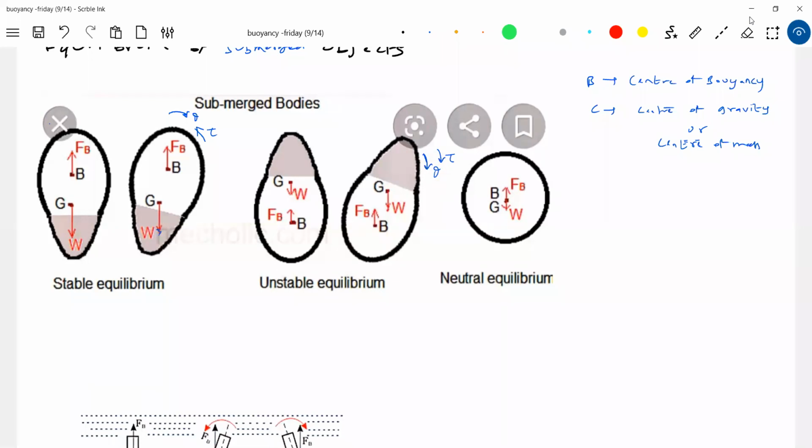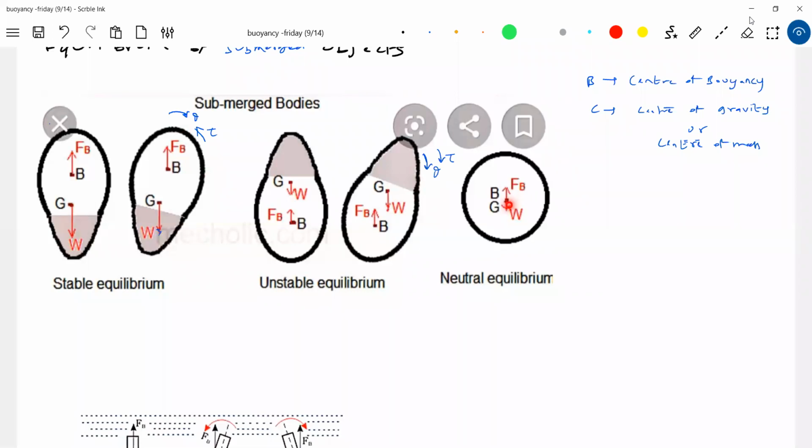Or you go back to the rigid body mechanics. From that, if a rigid body is set free to rotate, it will rotate about the center of mass. So therefore, the torque due to buoyant force will act about the center of mass. It will set up a restoring torque. The same thing here. What about here?